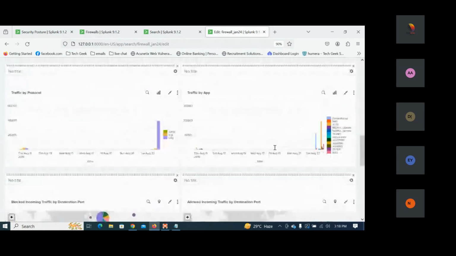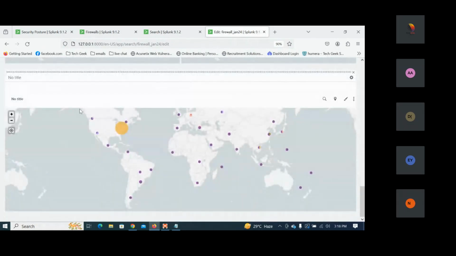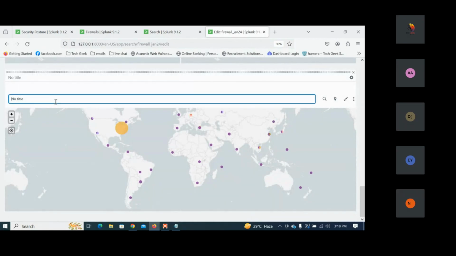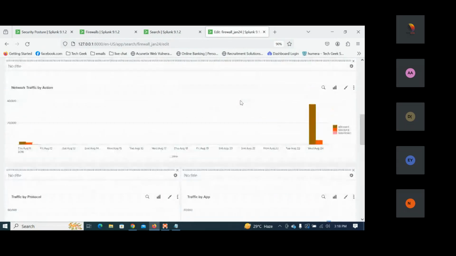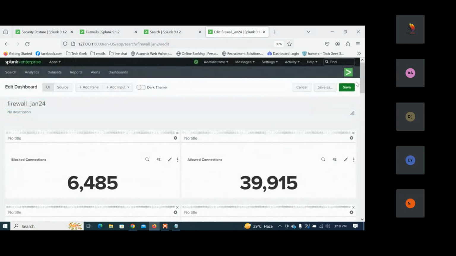Now what next do we have? Next, three are left. Let's see that. So top country by block connections here. What are the top countries that have block connections? They have to get this report. So let me search this and see how this report can come.